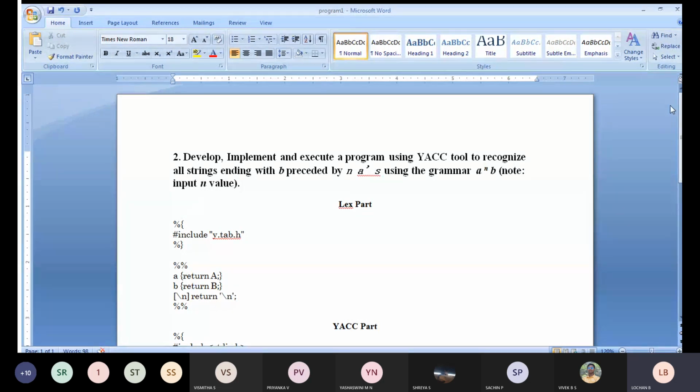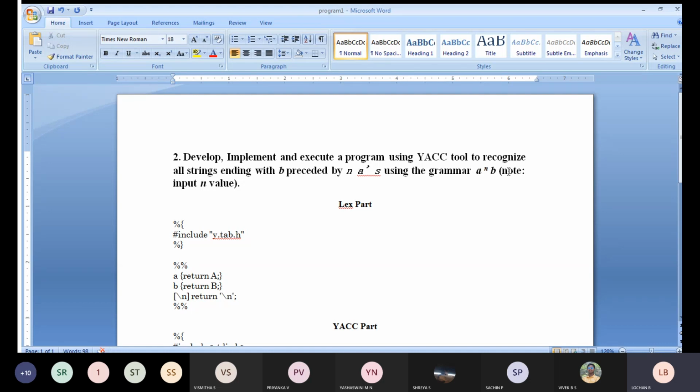Lex is mainly used to generate your input. To read your input strings, we will be using the Lex tool. Why we use the Yacc tool is that whatever input has been read, it has to be executed. Read as well as execute will be performed in Yacc. Only reading will be performed in the Lex part.